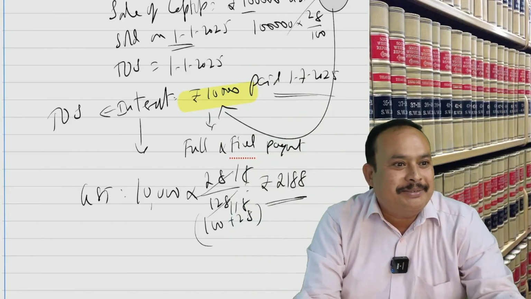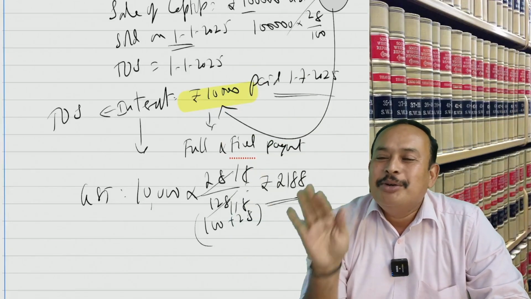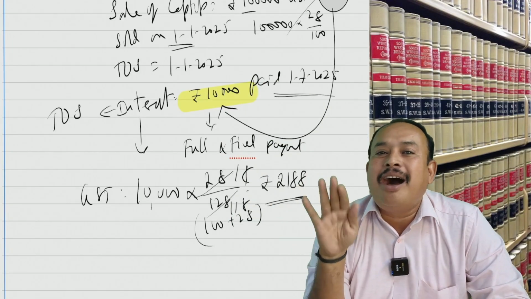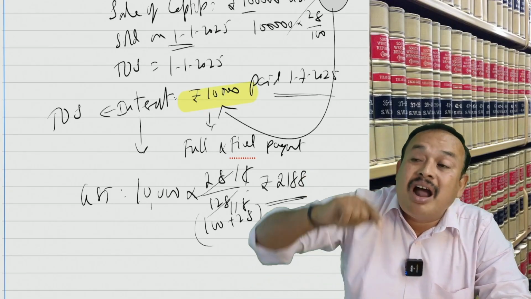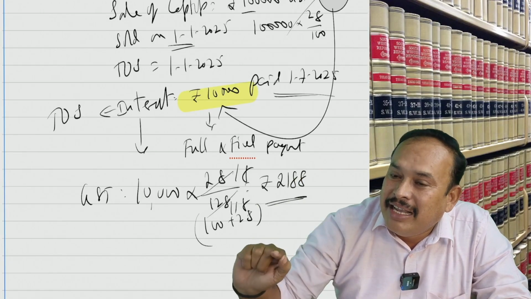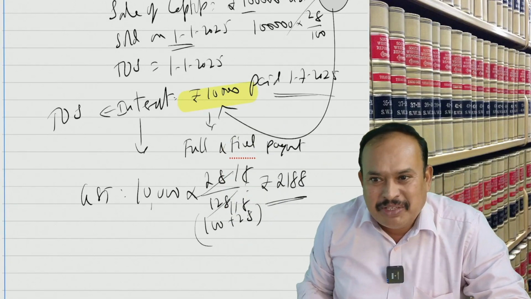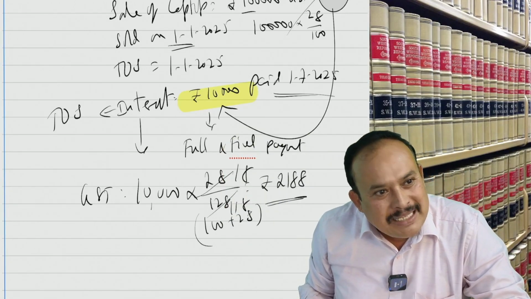So goods sent on sale or approval basis is applicable only for goods, not applicable to service. Therefore, leave it. No time of supply for this. It's clear? It's clear?